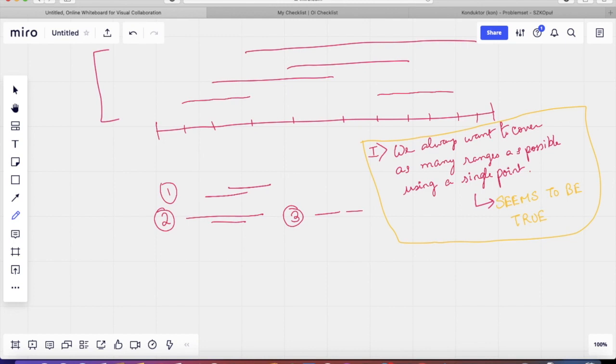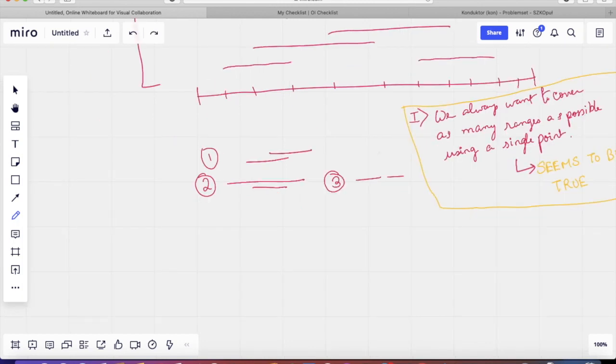And try to dissect the 3 cases that we had formed over the ranges. So let's start by looking at case 3. What if all the ranges were disjoint? This is an easy case, right? You can place the first point anywhere from here to here, you can place the second point anywhere from here to here, and so on. So it's just a multiplication of the sizes of the ranges.